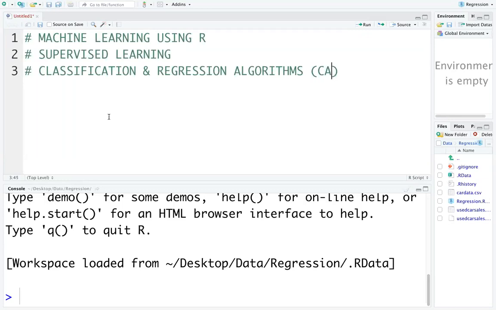Also, the short name is CAT. We call them CAT algorithms, classification and regression techniques. So, supervised learning can be broadly classified as classification and regression algorithms. We will first work on regression algorithms or techniques.